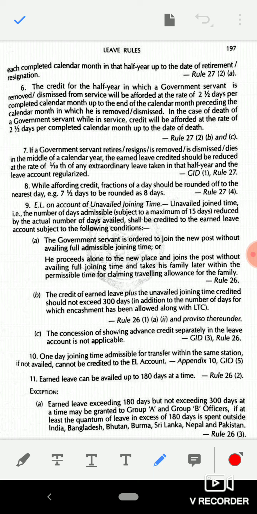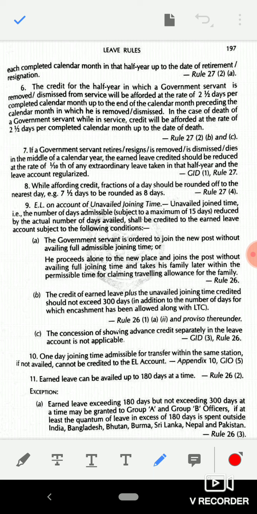Eighth point, while affording credit, fractions of a day are to be rounded off to the nearest day; for example, 7.5 days is to be rounded off as 8 days. Rule 27.4. Ninth point, earned leave on account of unavailed joining time. Unavailed joining time, that is, the number of days admissible subject to the maximum of 15 days reduced by the actual number of days availed, shall be credited to the earned leave account subject to the following conditions.